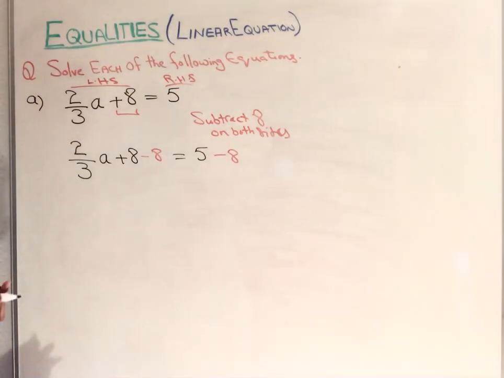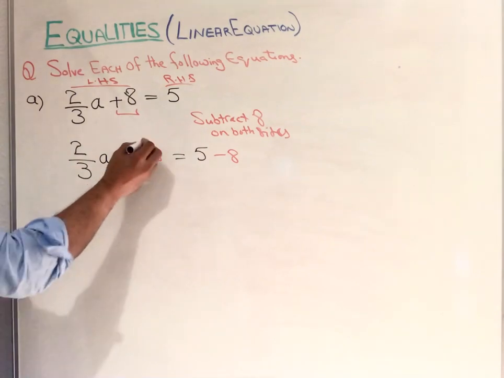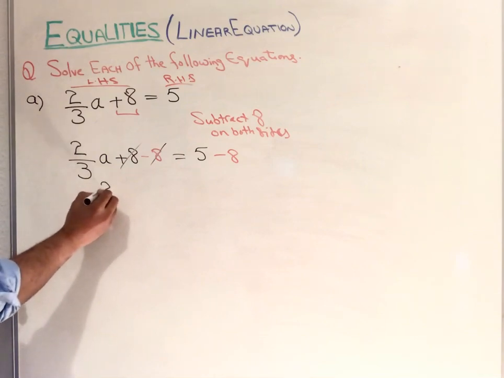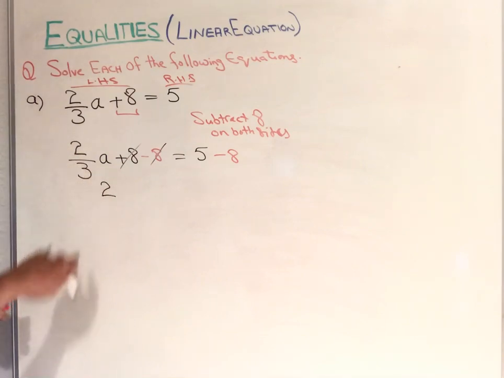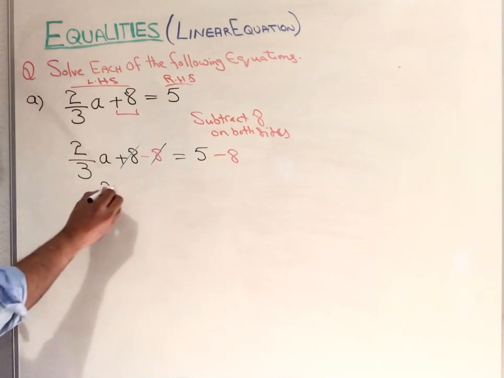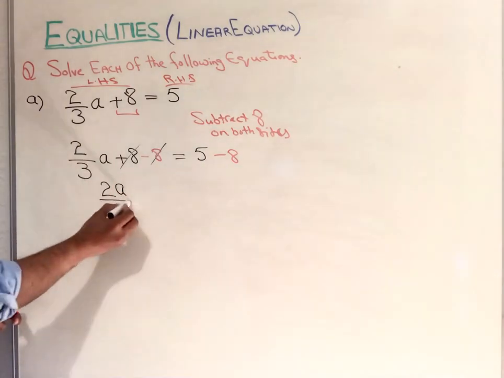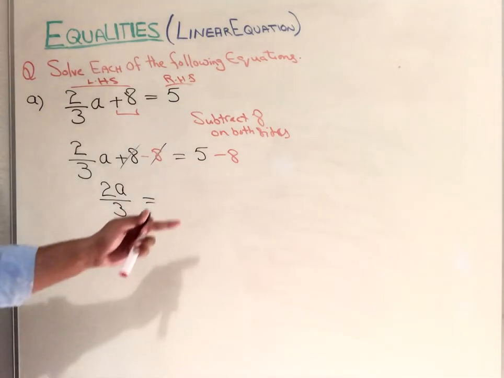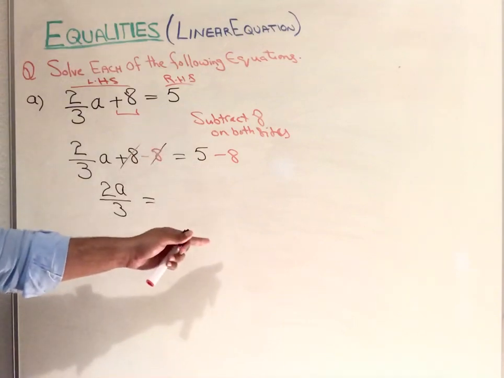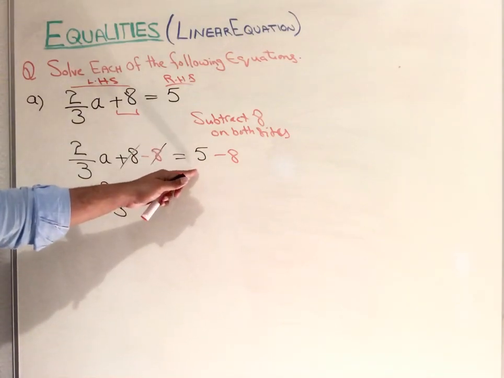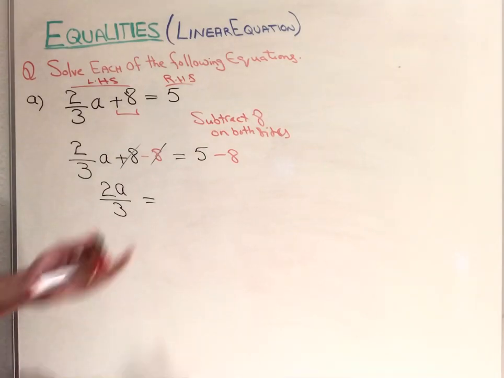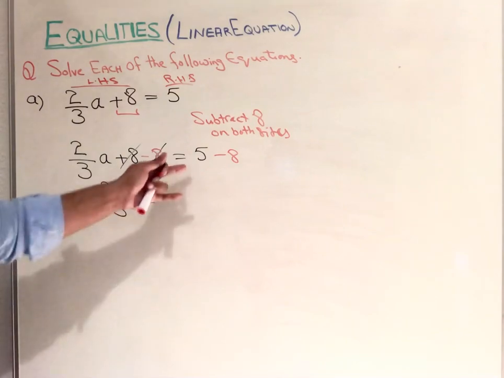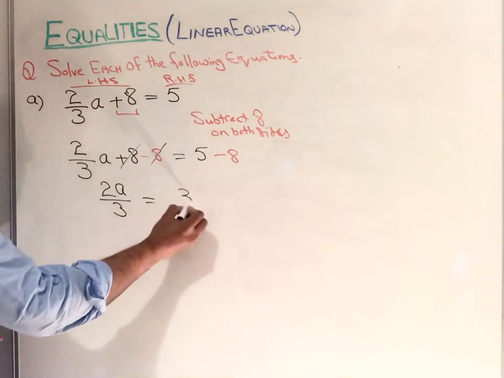So now we will get the value. The 8s both cancel. Why do they cancel? Positive and negative make a 0. So here we have 2 over 3a, or you can write 2a over 3, because both are multiplying, it is the same thing. Now on the right both are subtracting. So 5 take away 8: both have opposite signs, positive and negative, so we need to subtract the values. 8 take away 5 is 3.